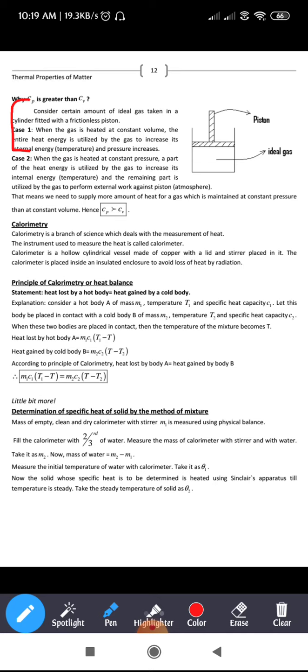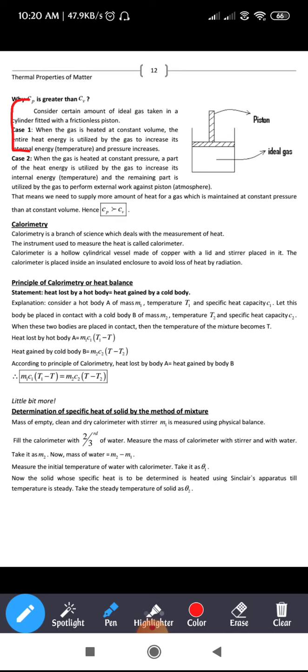Since the volume is fixed, as you keep on supplying heat, it results in an increase in the internal energy of the gas. What do we mean by internal energy? Internal energy is the sum of the potential energy and kinetic energy of a gas.